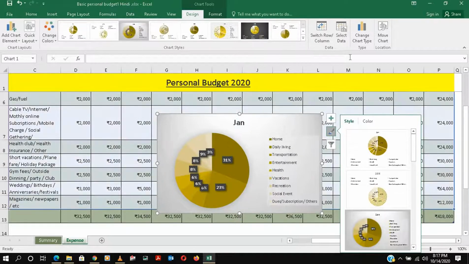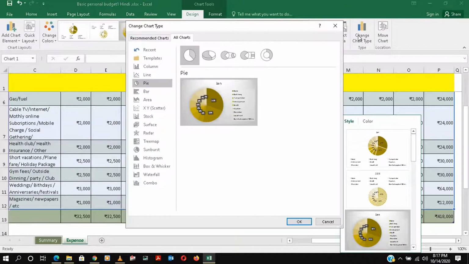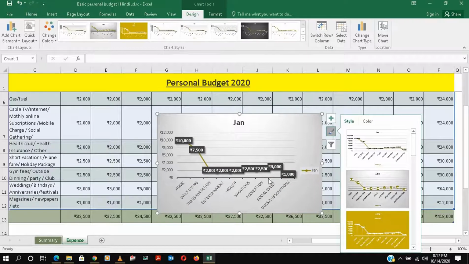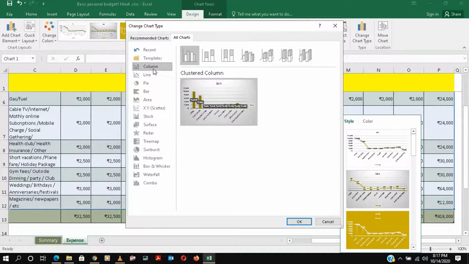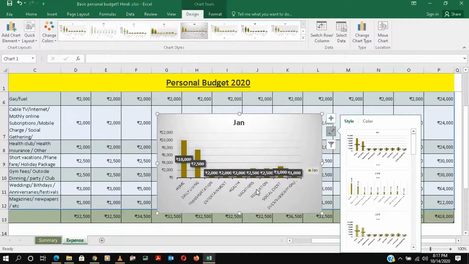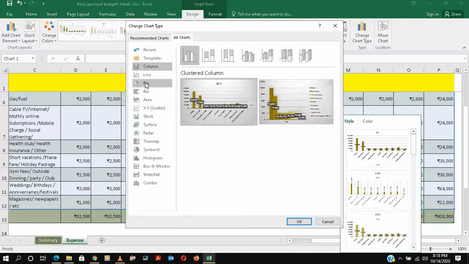So you can do something, then you can change from here, you can change to line. A different line chart will come, if you put line, so see how it will become. So it will come like this, January how it will be, then you can change differently. But basically for these calculations the pie charts are best. You can do bar, columns you can do. So once you do column, the column is also coming like this. So you can do different charts again, but we are using pie charts here.